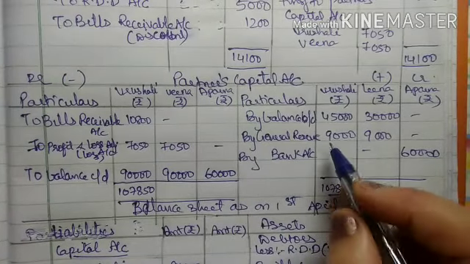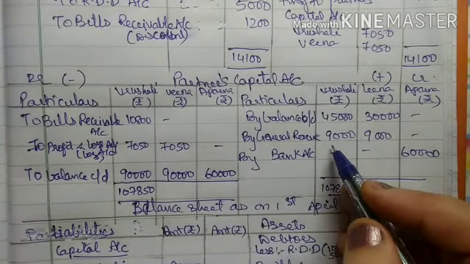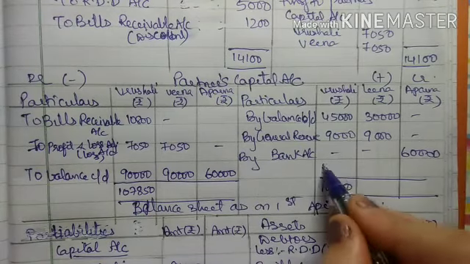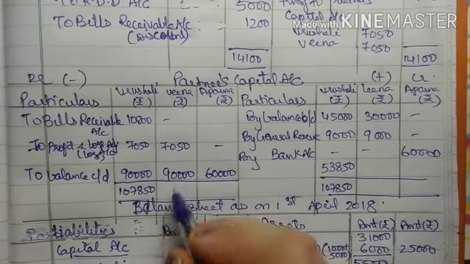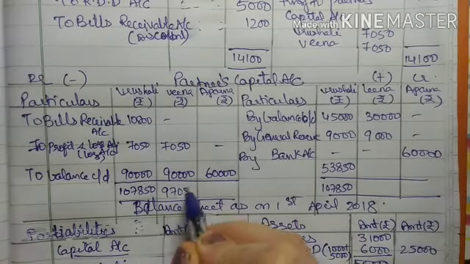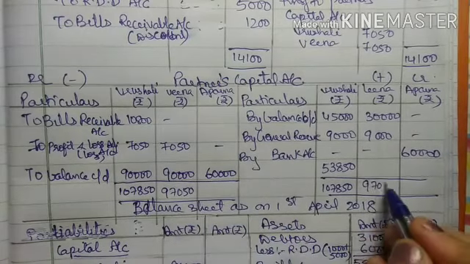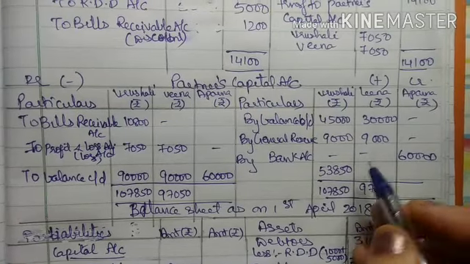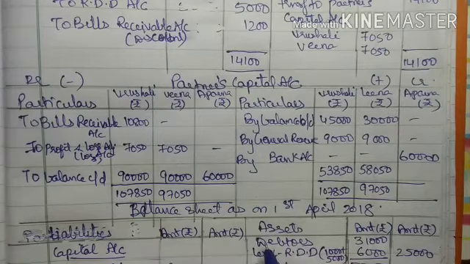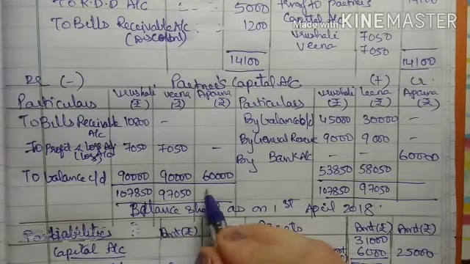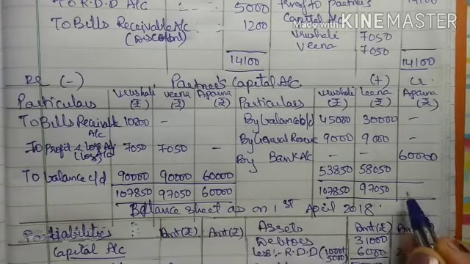From this, when I deduct 54,000, that is 45,000 plus 9,000, I will get a balance of 53,850. Same way here it is 97,050. From this, when I deduct 39,000, I will get 58,050, right? And this is Aparna's column, 60,000, 60,000, so there is no balance here.